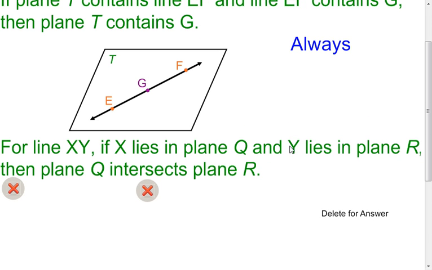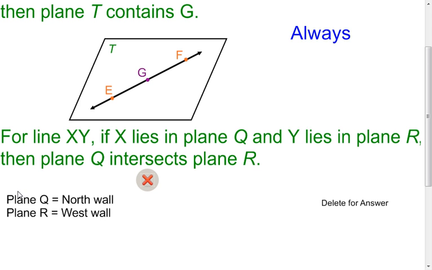In my next example, I have line XY, and this tells me that point X is lying in plane Q and point Y is lying in plane R. And then this goes on to say that if that happens, plane Q has to intersect plane R. Well, I have a couple examples here. So my first one is, let's try to look in this classroom and see if we can make this situation.